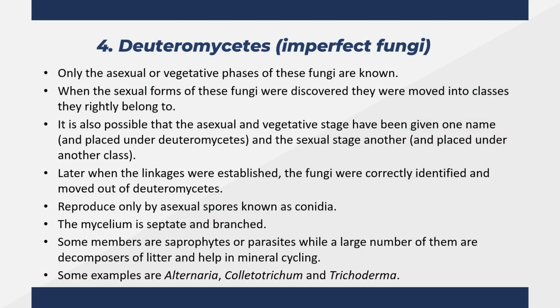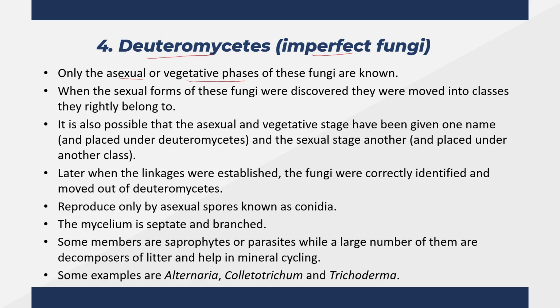The last group is of imperfect fungi called deuteromycetes. Here, only the asexual and vegetative phase of reproduction is known. When the sexual form of these fungi is discovered, they are moved into the right class where they actually belong. So, as long as their way of sexual reproduction is not discovered, they are placed in deuteromycetes.